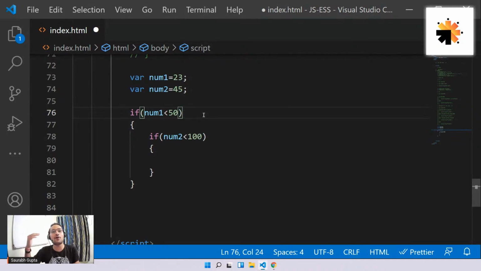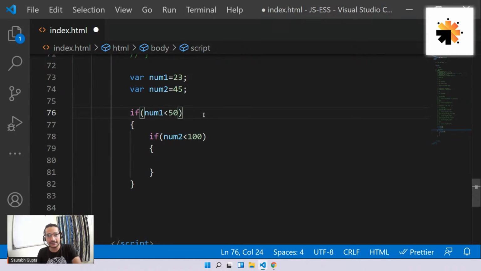So basically, whenever I want to perform a multiple level check like this, where I first check this before checking that, in that case I can go for a nested if. Is that clear, everyone? That's the basic logic, the whole logic of nested if. And again, as I said, it totally depends on the needs. Are we clear, everyone? So that's what nested if is.